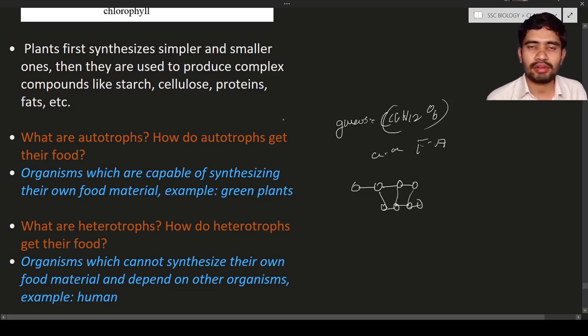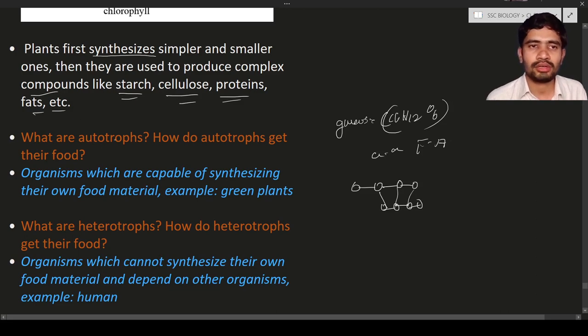This is the reason why I said I will explain later. The plants first produce simpler ones, and later on the simpler ones are used to produce complex compounds. Those complex compounds will be starch, cellulose, proteins, fats, etc. We will discuss what simple compounds form which complex compound in coming lectures. So just remember, plants synthesize simple and smaller ones, then they are used to produce complex compounds like starch, cellulose, proteins, fats, etc.